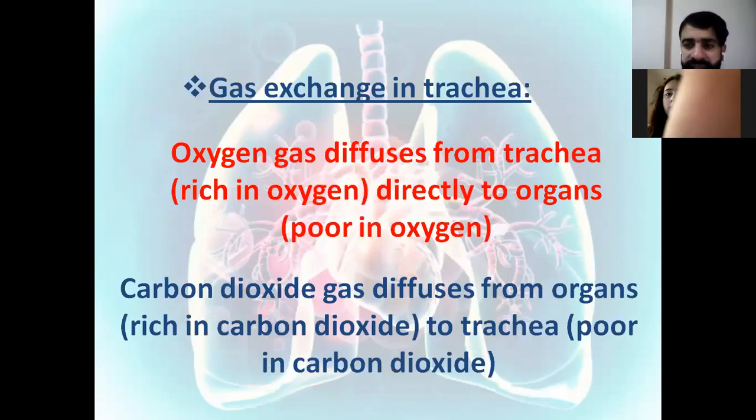Also, the gas exchange at the level of the trachea. These notes you have to study. Oxygen gas diffuses from the trachea, which is rich in oxygen, to the organs that are poor in oxygen. Carbon dioxide diffuses from the organs that are rich in carbon dioxide to the trachea that is poor in carbon dioxide. If you realize here, the two are opposite. Oxygen diffuses from the trachea, rich in oxygen, to the organs poor in oxygen. Carbon dioxide, the opposite, diffuses from the organs rich in carbon dioxide to the trachea poor in carbon dioxide.